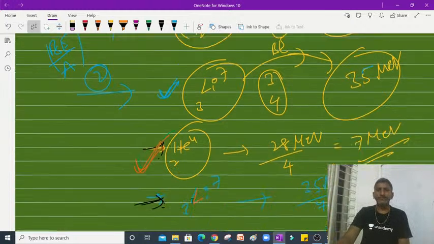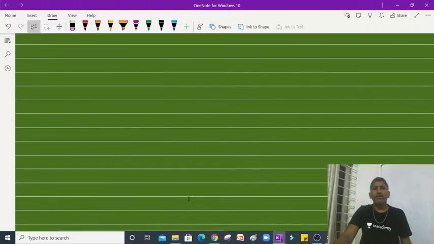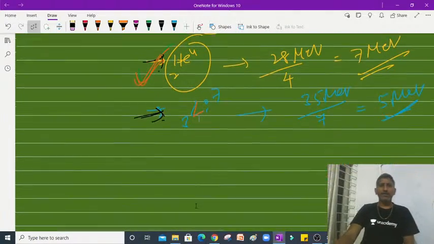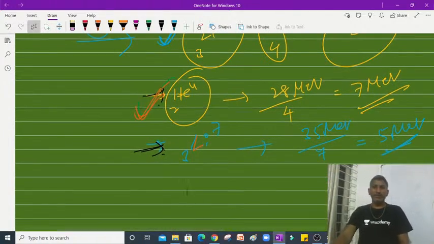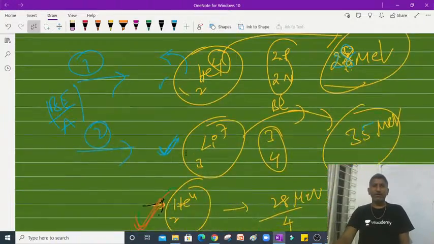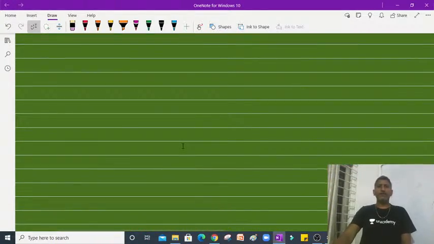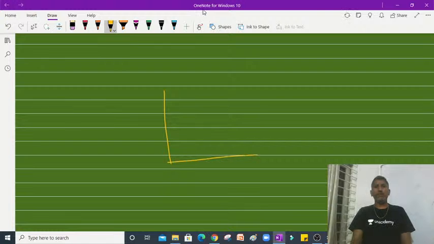Now, students, after the binding energy concept, I am going to introduce decay, the alpha, beta, gamma particle decay. See here, one radioactive substance is there. What is a radioactive substance?